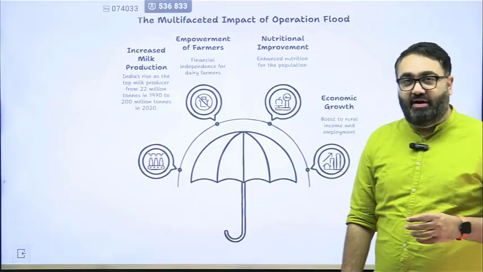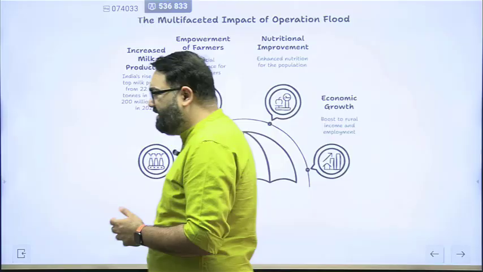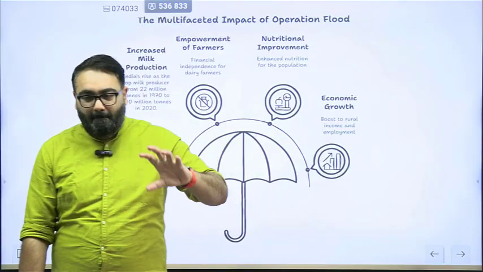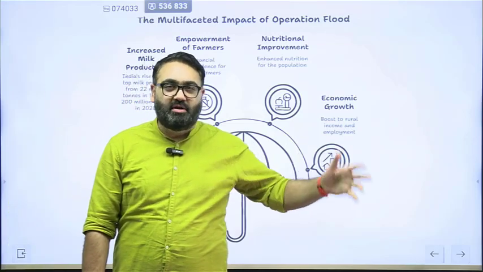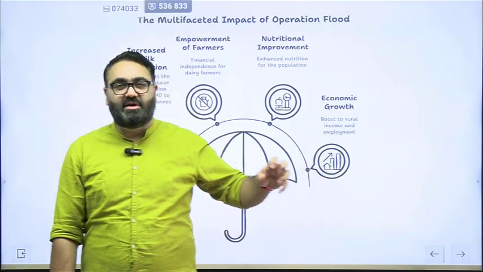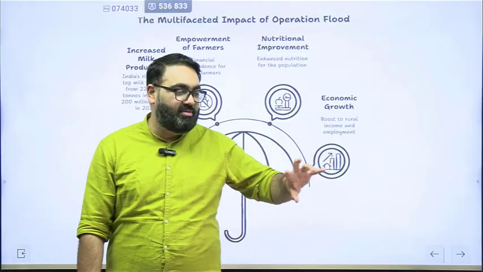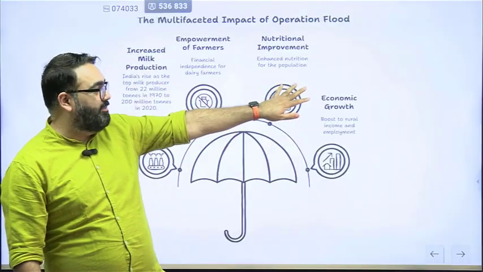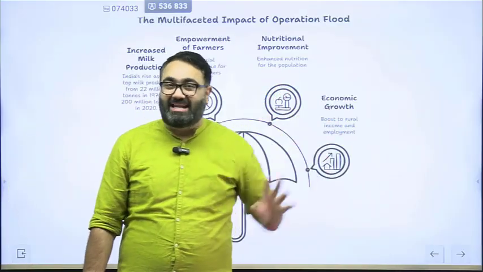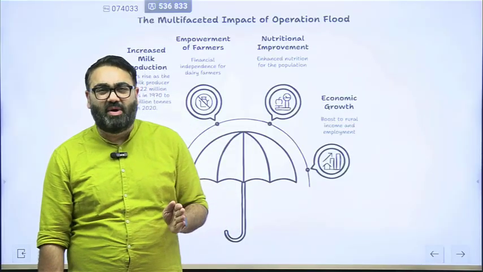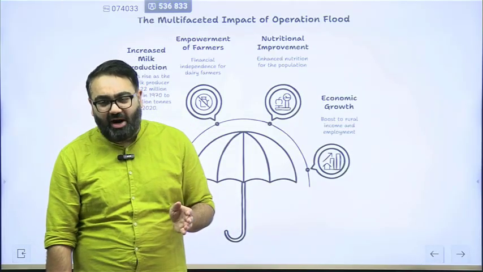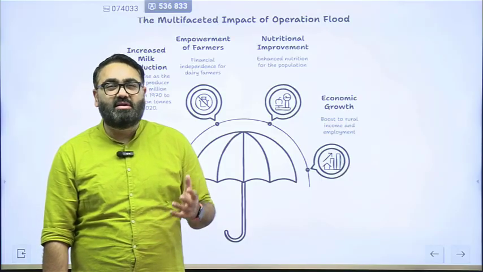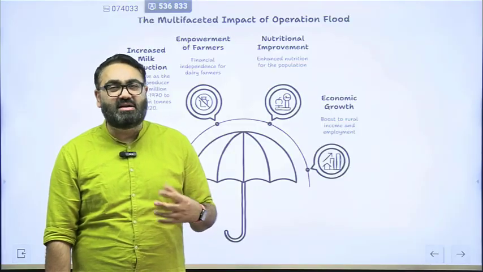The other aspect of it is nutrition. As I said earlier, in India, especially in the rural areas, there are not many alternatives available to get nutrition. This is where the most readily available source is milk and milk products. So this is what helps us in nourishment improvement as well. India has been lagging behind in this. We saw in the last chapter as well, in chapter number 4, how a large part of our population is still stunted, wasted. Because of this, we need nutritional supplements, and milk is a great source for that.